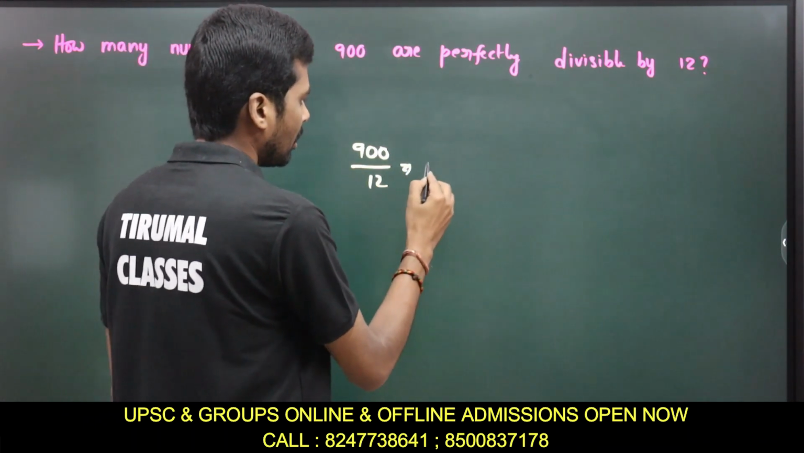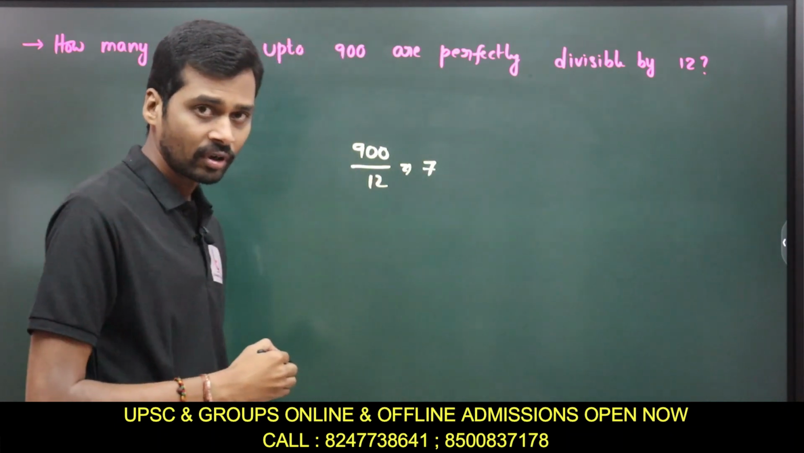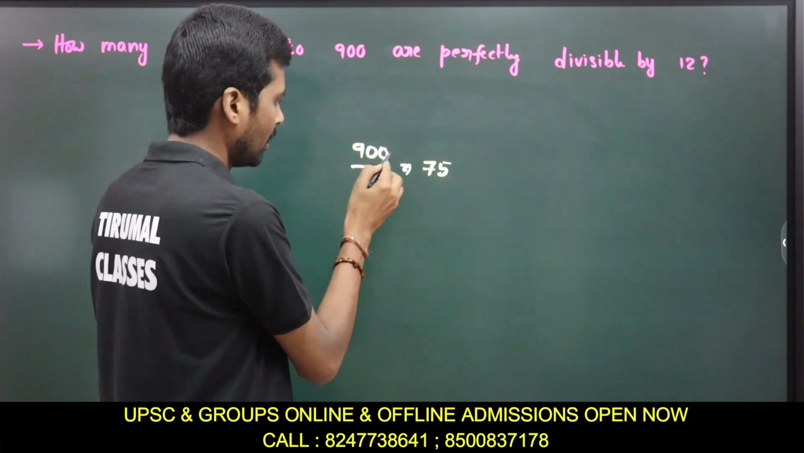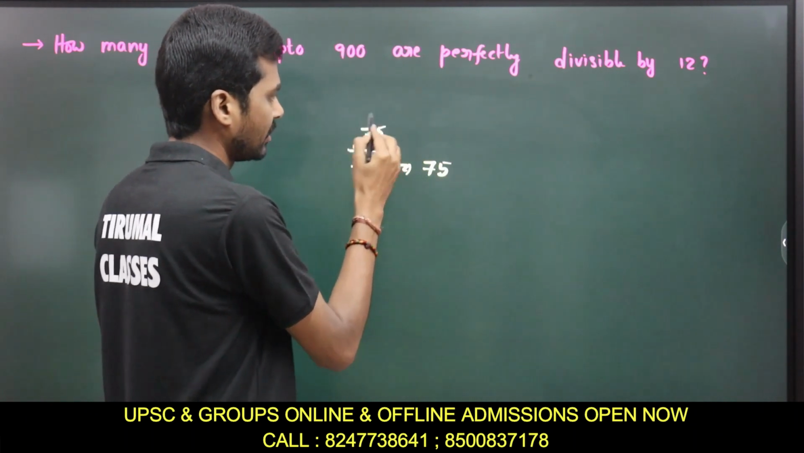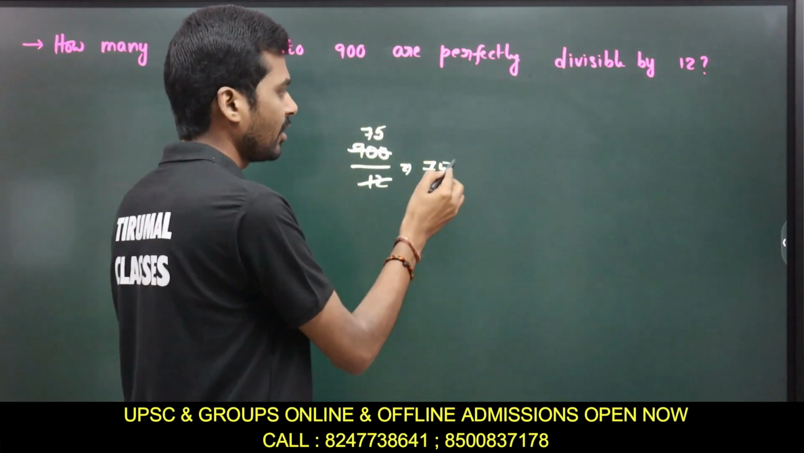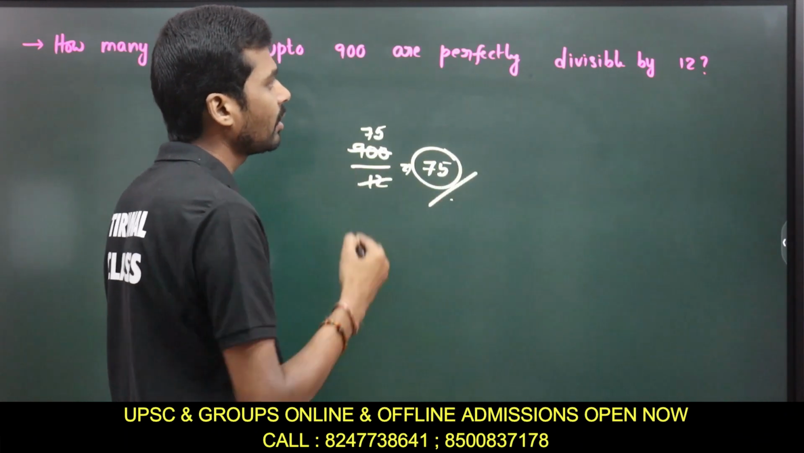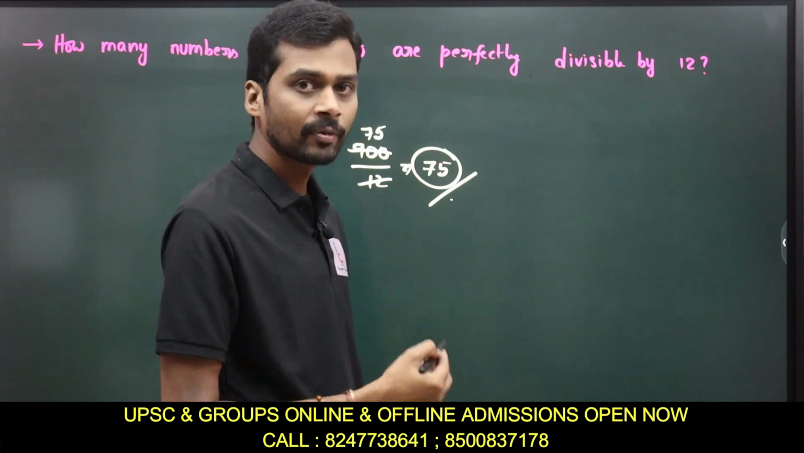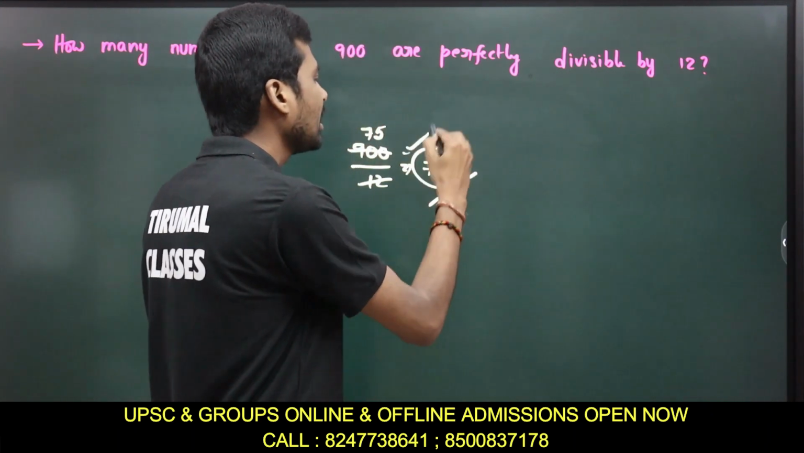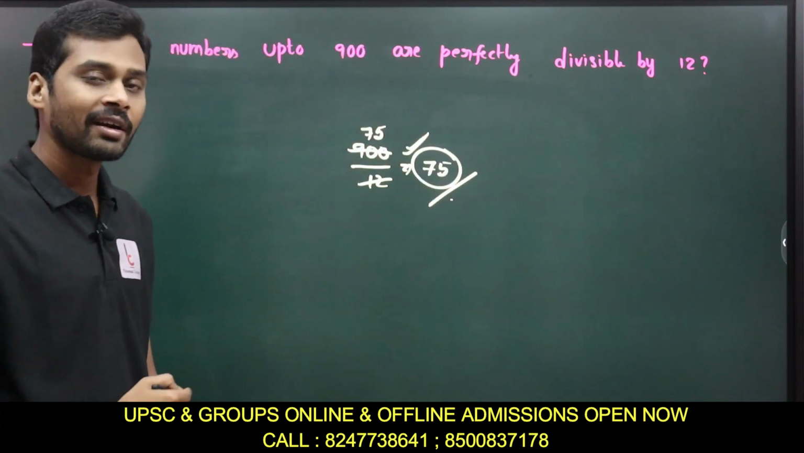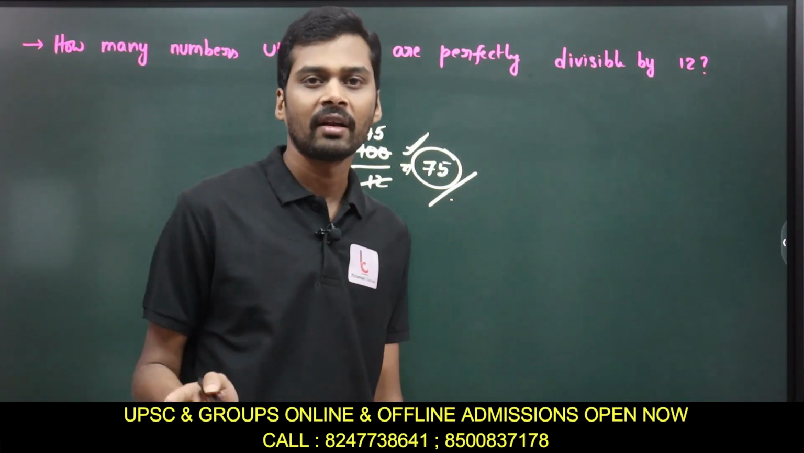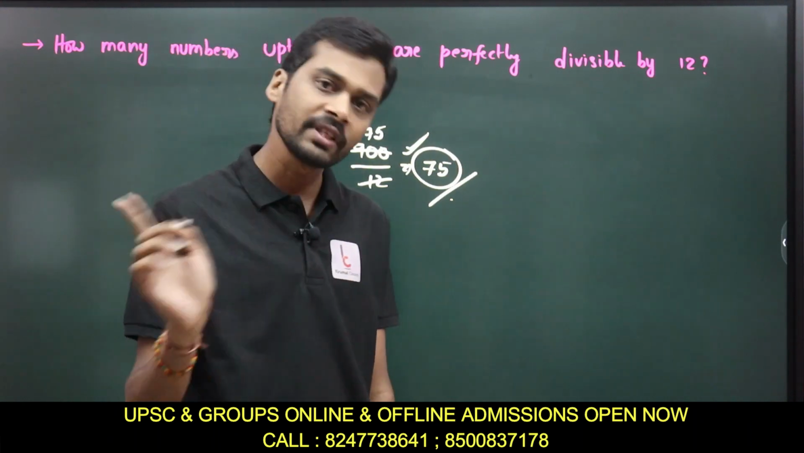What is the quotient part? 12 7s are 84, so 6 remainder, and 12 5s are 60. If I divide 900 by 12, 75 is the quotient, and the total number of numbers up to 900 which are perfectly divisible by 12 is 75. There are 75 such numbers. And remember, we don't need to bother about the remainder. The remainder need not be equal to 0.